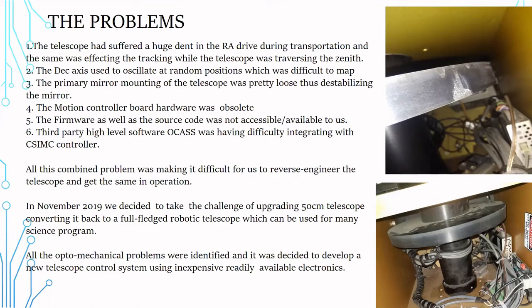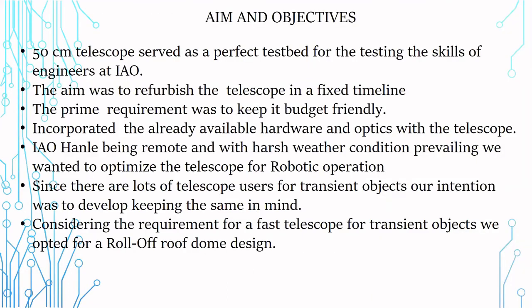All the optomechanical problems were identified, and it was decided to develop a new control system using inexpensive, readily available electronics. So these were our aims and objectives. The 50-centimeter telescope actually served as a perfect test bed for testing the skills of engineers at IIA, and they have done a very good job.